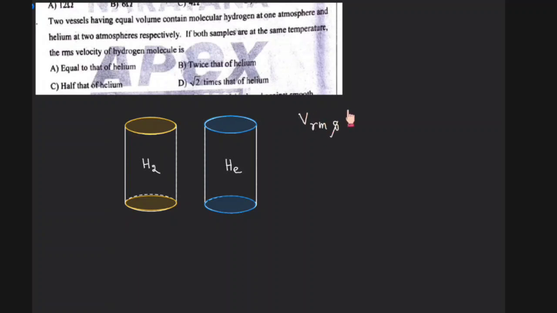We have formulas of VRMS equal to, first one is under root of 3P by rho, then we get under root of 3RT by m, right? Under root of 3RT by m, or else you could also say under root of 3KT by m, right? Clear? For example, here there is a pressure here.